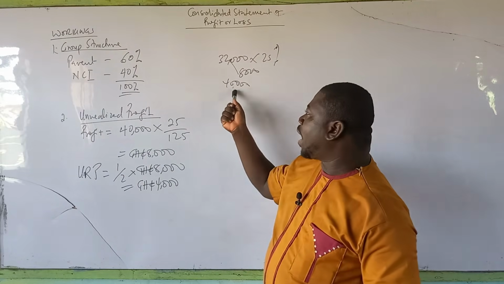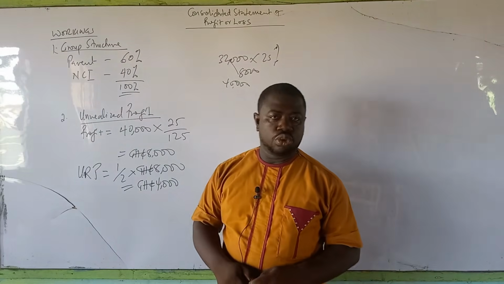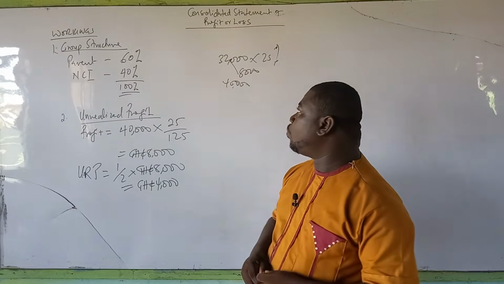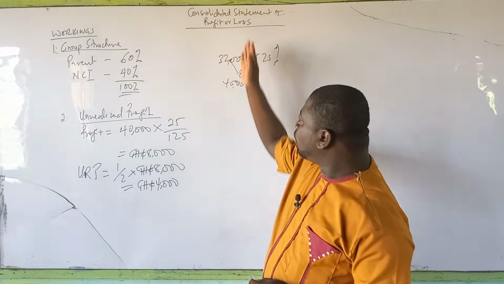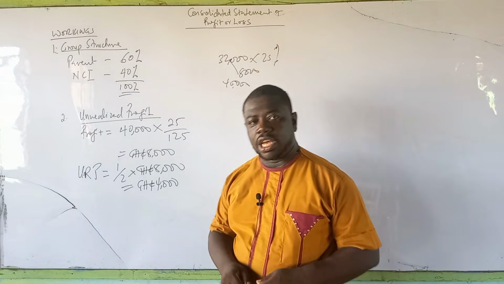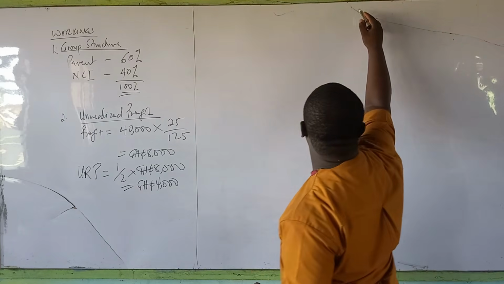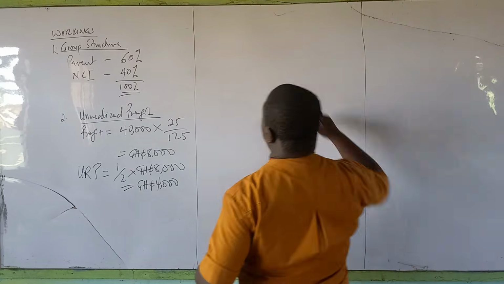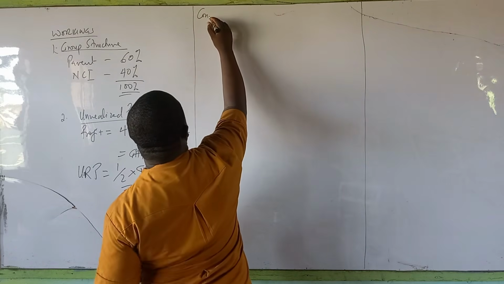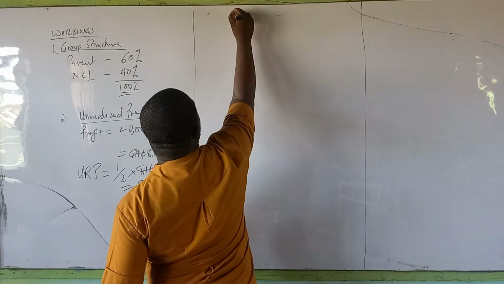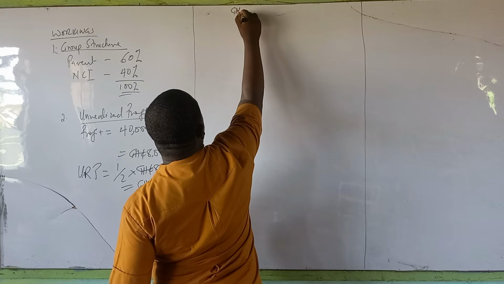However, we are going to add back the unrealized profit to the cost of sales, and that is what we need to start with. So I'm going to prepare the consolidated statement of profit or loss with you. Okay, so let's prepare our consolidated statement of profit or loss for JB Group.